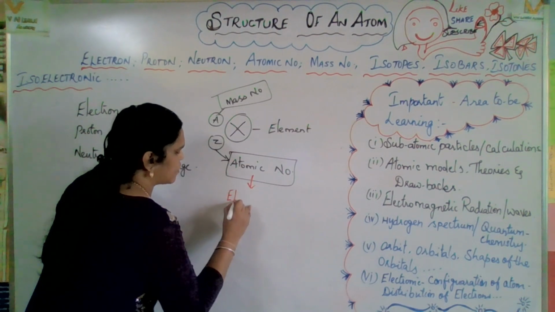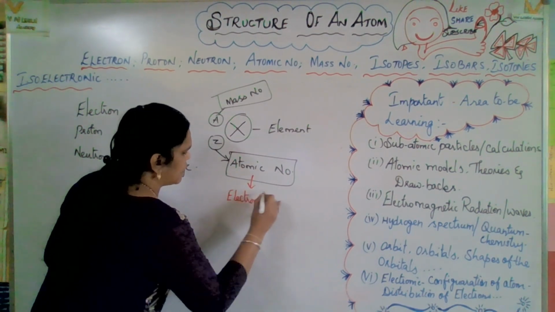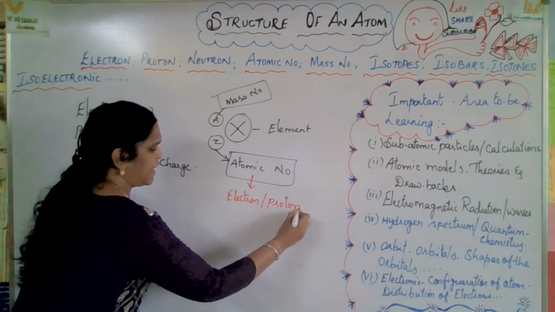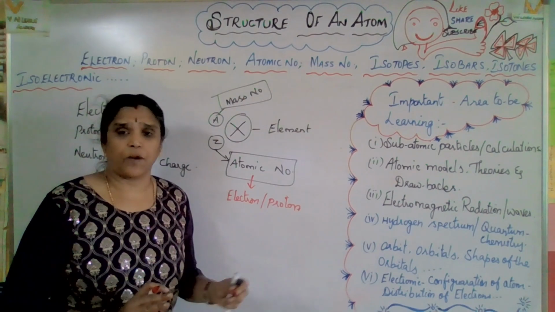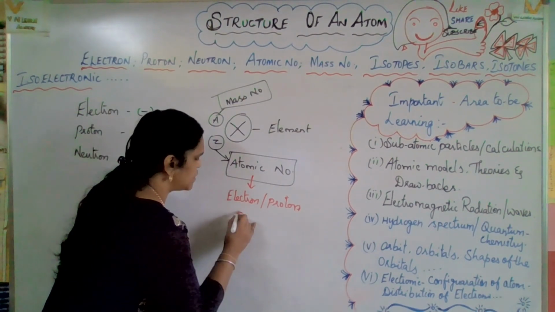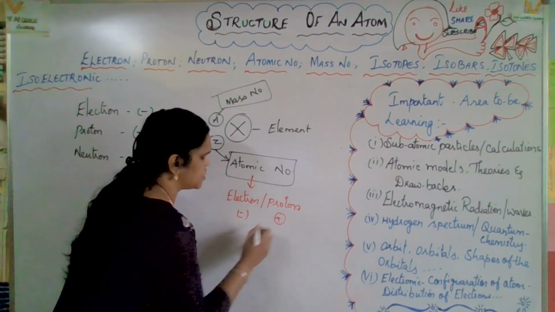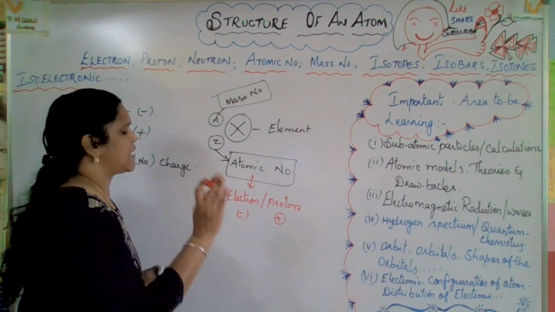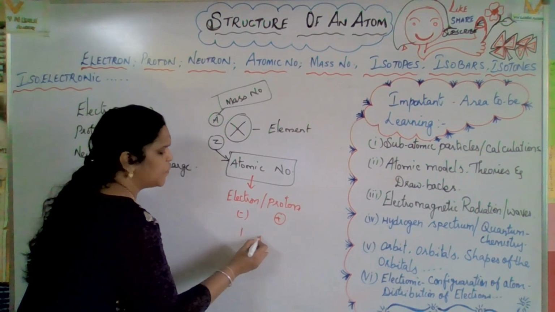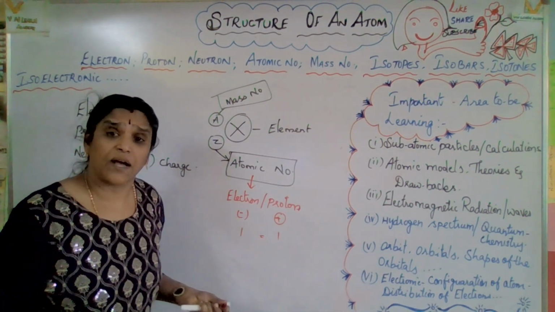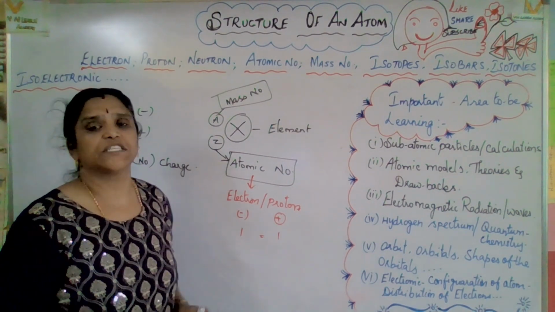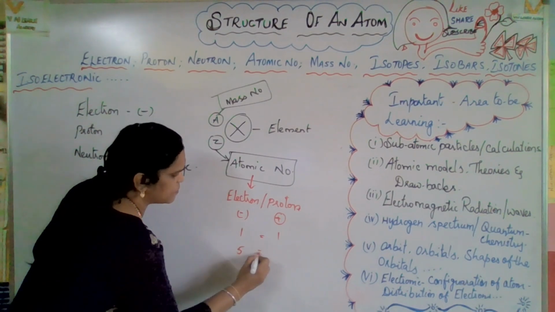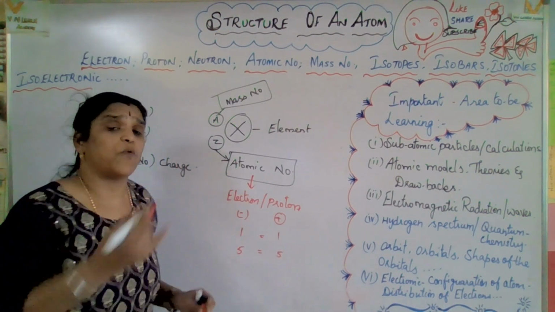Electron, number of electron or proton. Any one. See, electron or proton, why? Because electron is a negative charge, proton is a positive charge. Both have to be there, mandatory. For example, if there is only one electron, then there is also only one proton. So no need to consider both; if an electron is there, a proton will also be there. Suppose 5 electrons are there, then protons are also 5. So any one you can take.